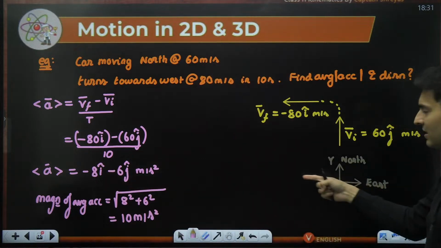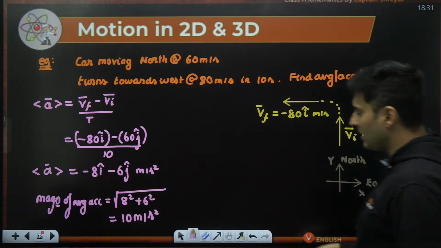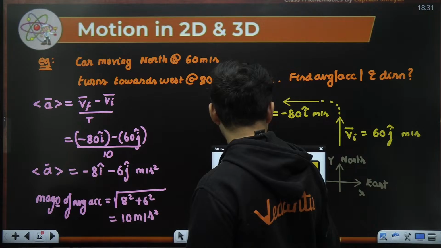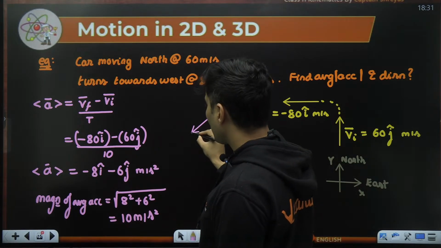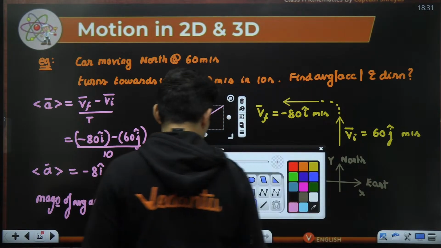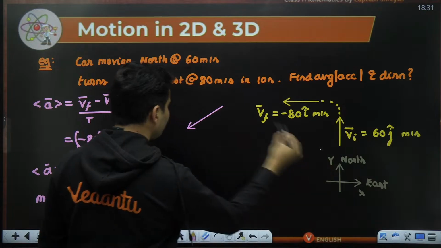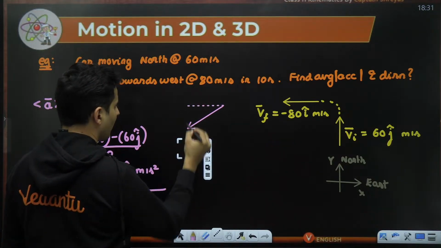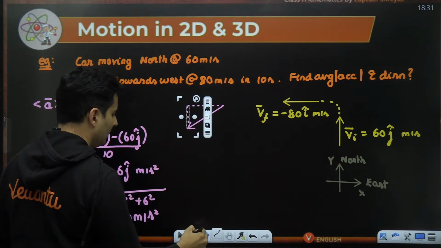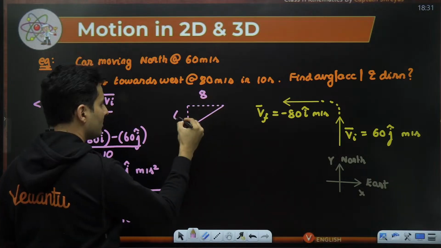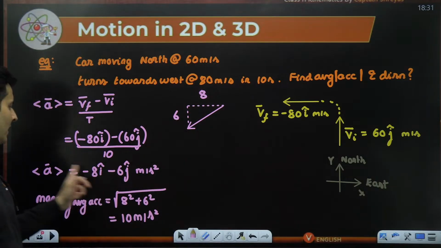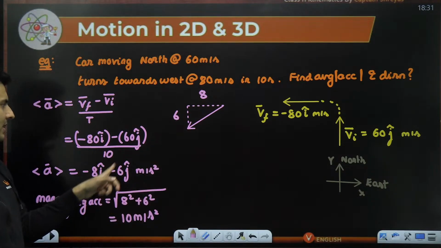Minus 8 i cap means left side. Minus 6 j cap means downside. So the vector of the acceleration will probably be like this. As you can see over here, this much part and this much part will be 8 units and 6 units. Does it make sense? Minus 8 i cap this side, minus 6 j cap downside.